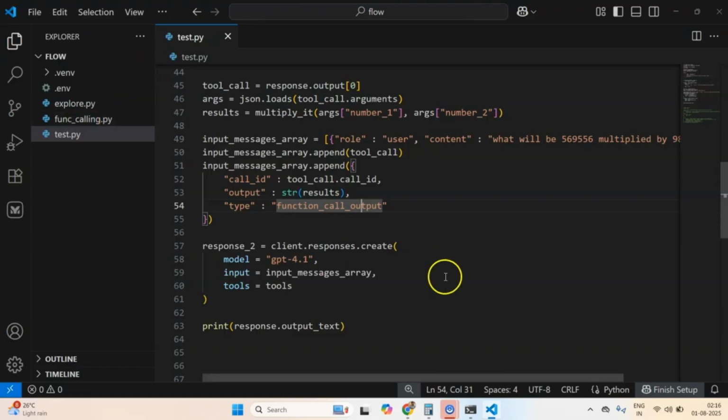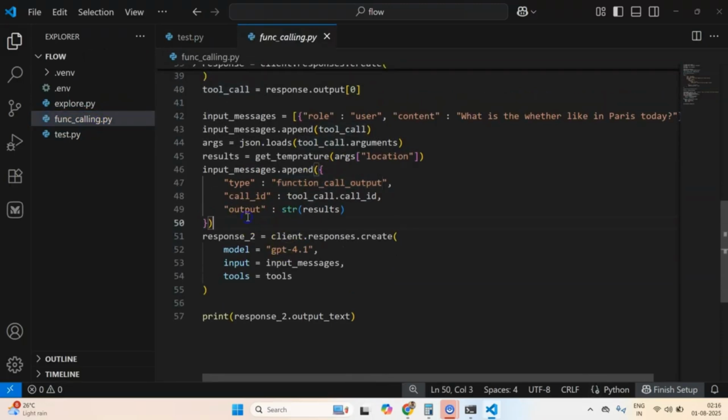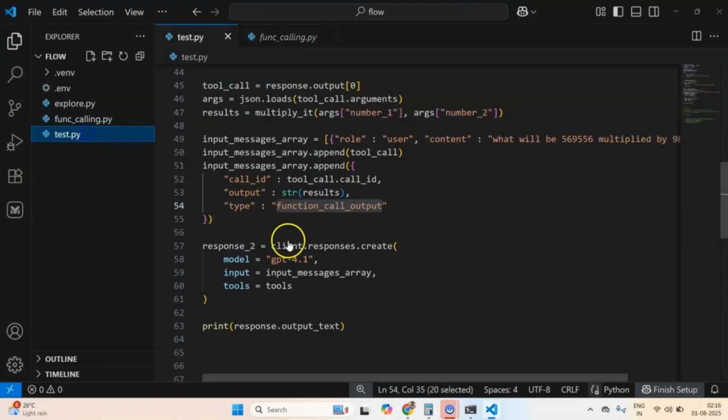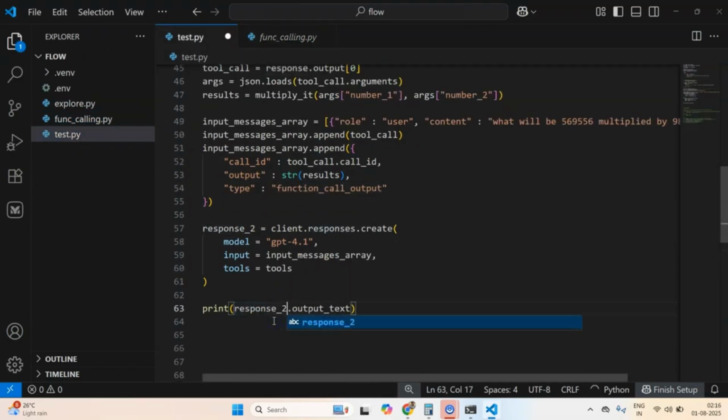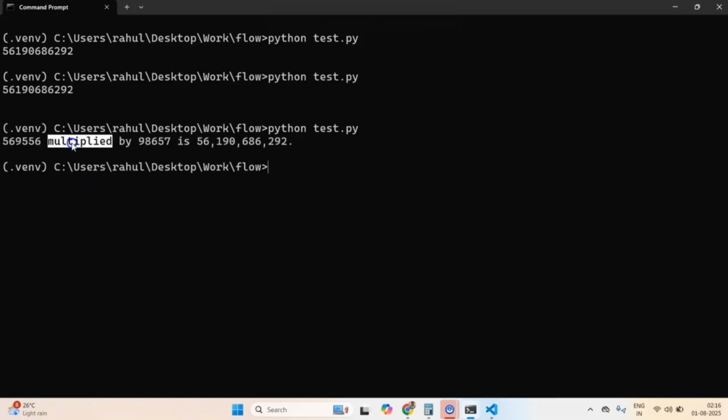Okay, function call output, call ID, output, things are looking nice here. Output text, okay, I think I should use response 2, that's what was happening here. So let's run this again, and this time you should see a nice looking message. Yeah, so 5695 multiplied by this is this, and this time we are spot on, we are correct.